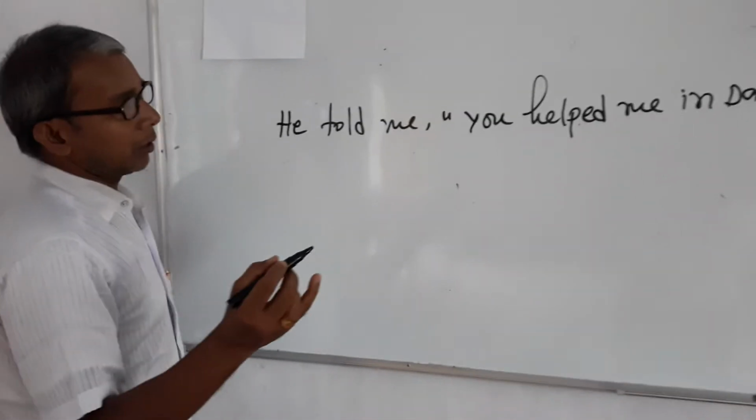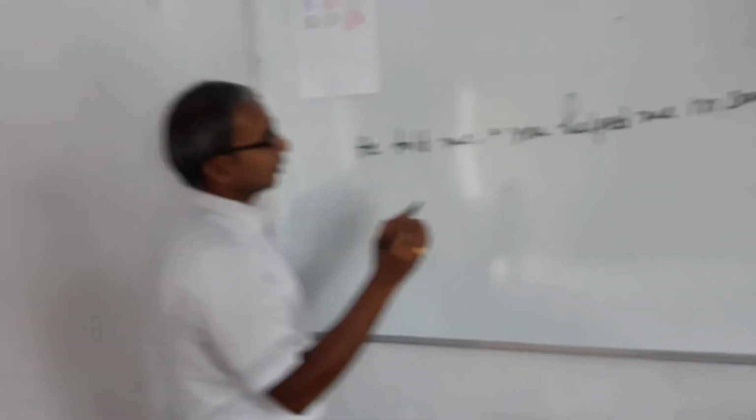There is another example, dear learners. You should look at the board very carefully.